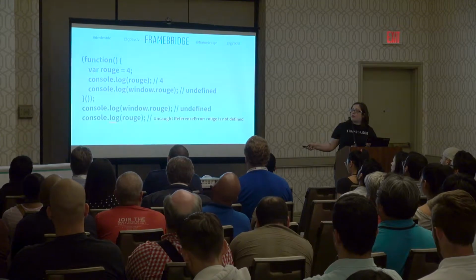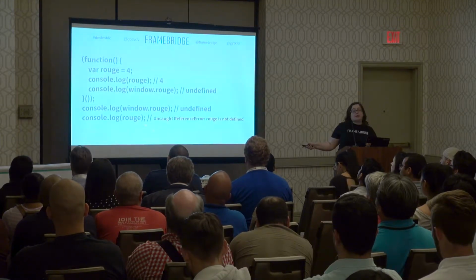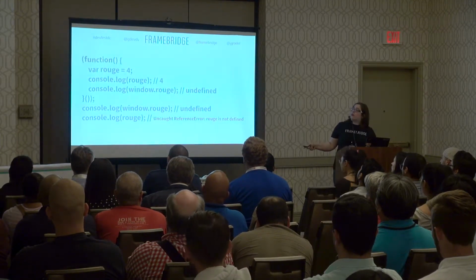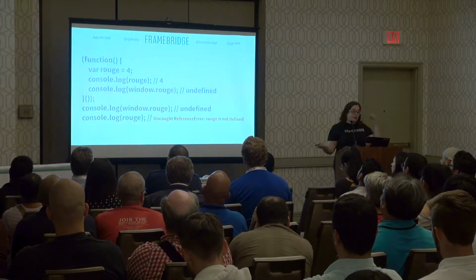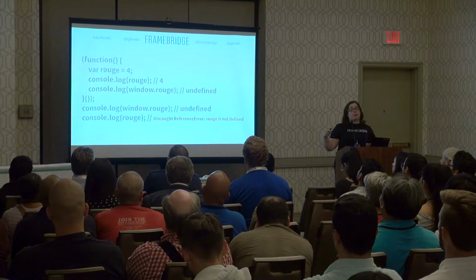And that's why when we come out to the bottom and we try and use rouge outside of that function, we get a JavaScript error. It's also why we're not seeing it as window.rouge, in the window object, because it's not bubbling up into our global scope.